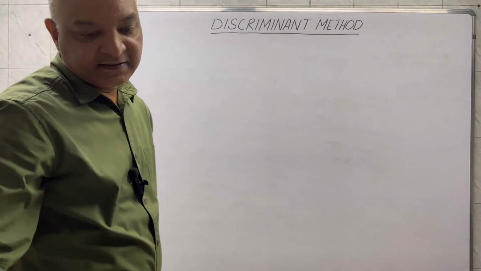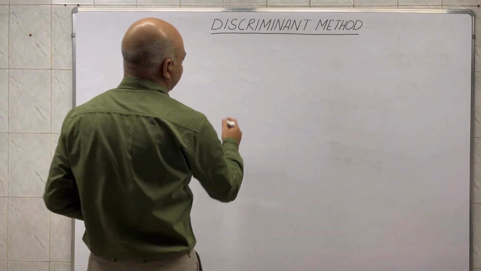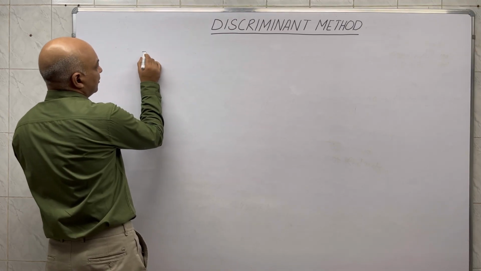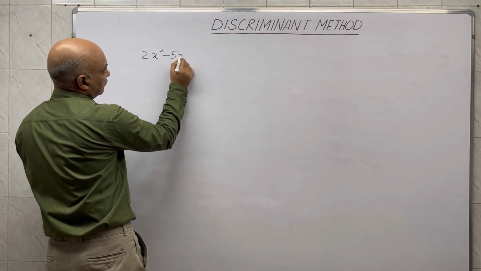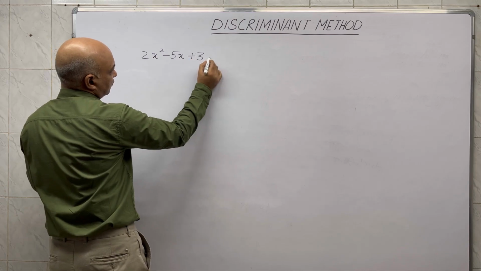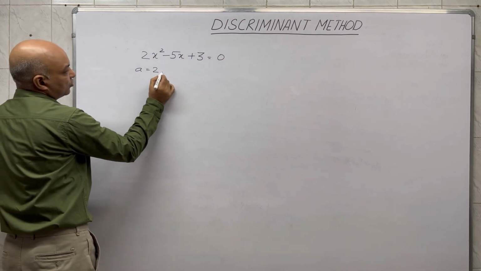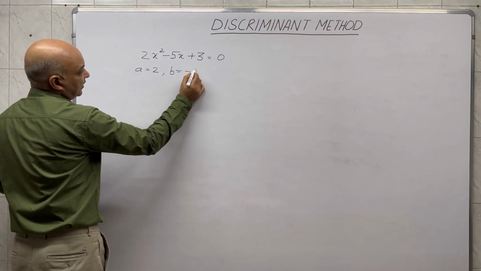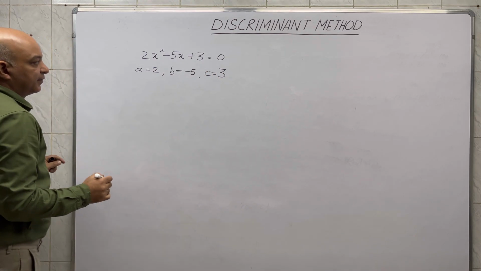So my first example is the equation 2x² − 5x + 3 = 0. As you can see, here a is 2, b is −5, c is 3.